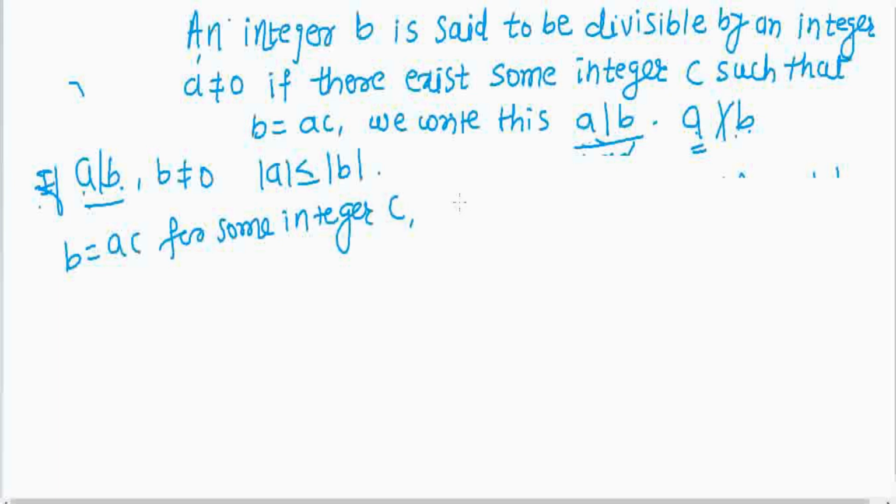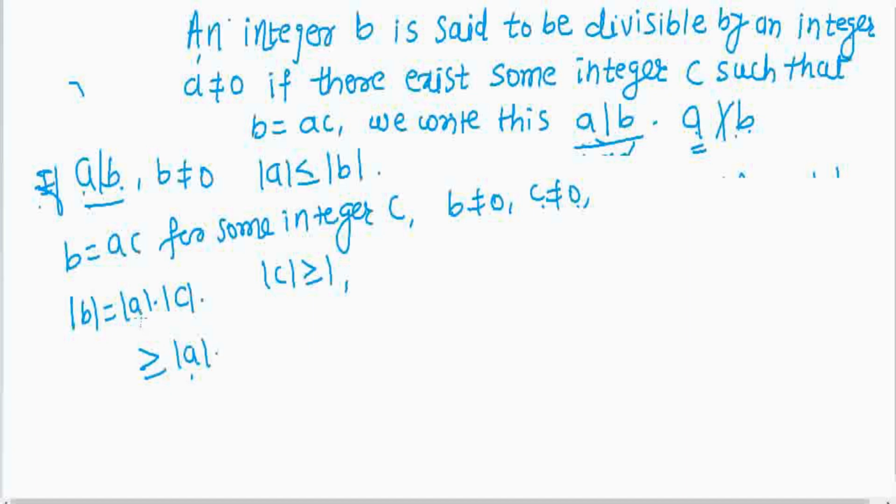Now b is not equal to 0, therefore c is also not equal to 0. Taking the modulus, we have mod b equal to mod a into mod c, and mod c is greater than or equal to 1, since it is not equal to 0. So this is greater than or equal to mod a. This is a product of two numbers, and the product is greater than or equal to the single number. So we get mod of a is less than or equal to mod of b.